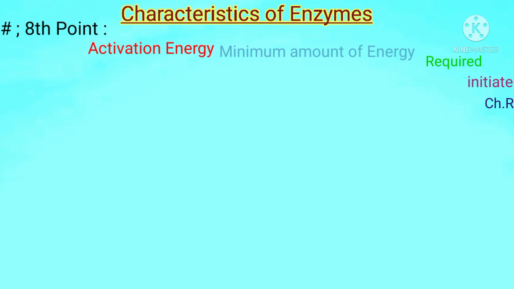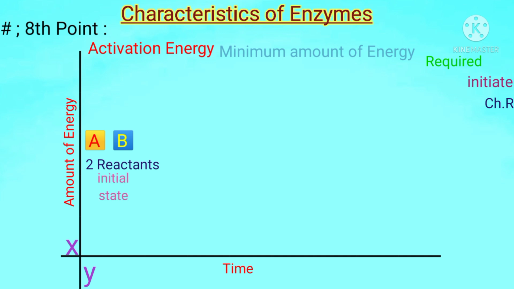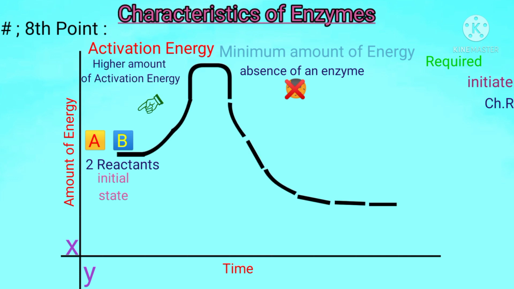A reaction can take place in the absence of an enzyme, but it needs a higher amount of activation energy. We can also understand this mechanism with the help of this diagram. In this graph, time is on the x-axis, whereas the amount of energy is on the y-axis. Two reactants A and B are present at the initial state. In the absence of an enzyme, these reactants require a higher amount of activation energy to change into a product.